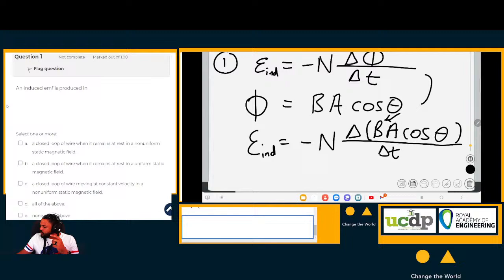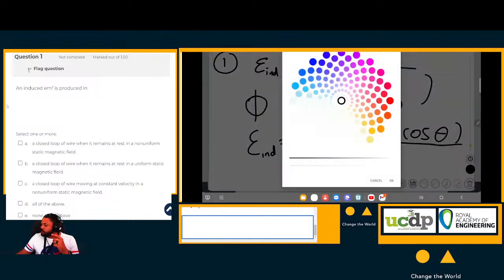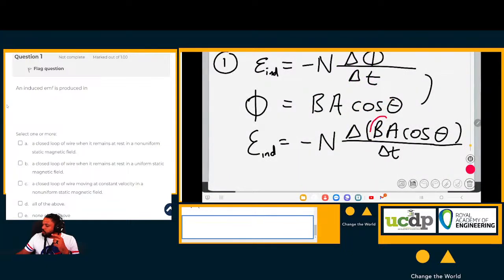So for statement number 1, B is changing, so an EMF is induced.